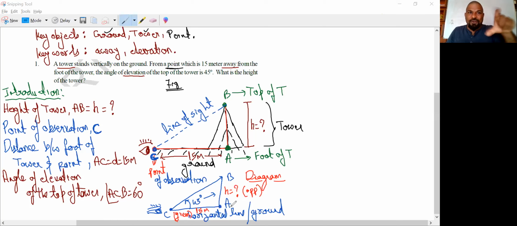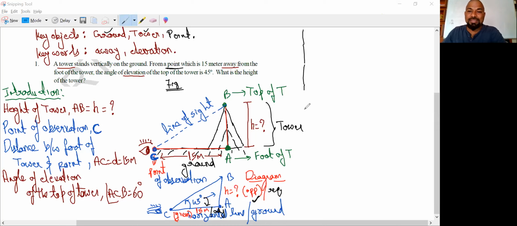So go and stand at that 45 degrees. From 45, the questioned one, the required one, is becoming the opposite side. And the given one is the adjacent side. From 45, the questioned one is the opposite side and the given one is the adjacent side.